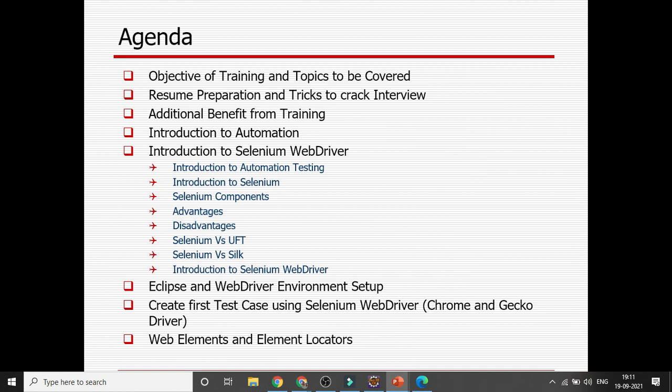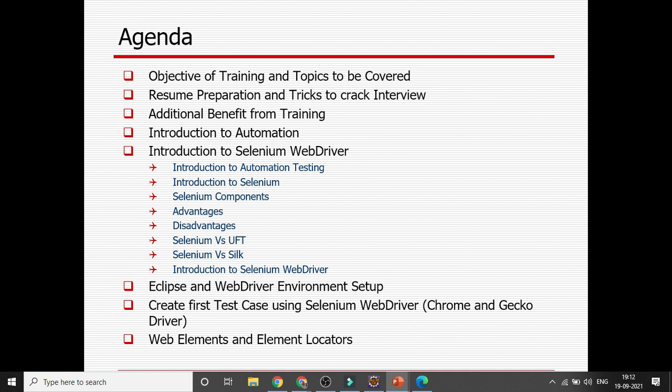So what is the objective of the training and what topics will be covered as part of the automation training, how to prepare your resume and what are the tricks to crack interviews, what additional benefits you will get from this training, what automation testing is all about, what Selenium WebDriver is, how we can install Eclipse and Selenium WebDriver in your systems, how you can create your first test cases with the help of Selenium WebDriver using Chrome driver and Gecko driver.